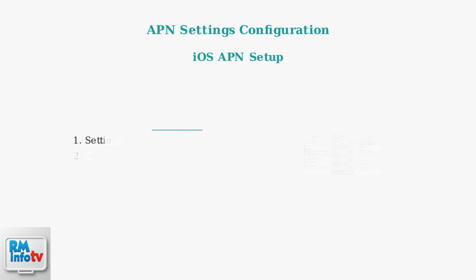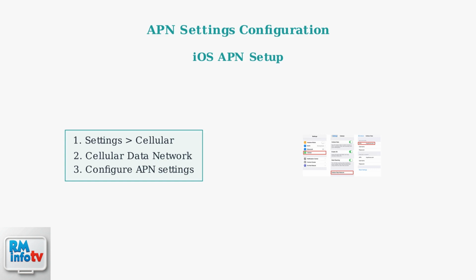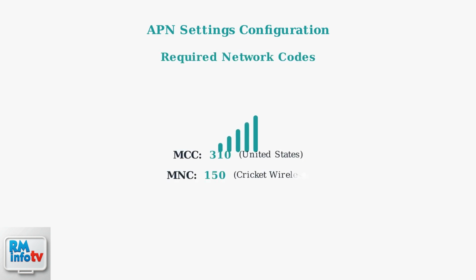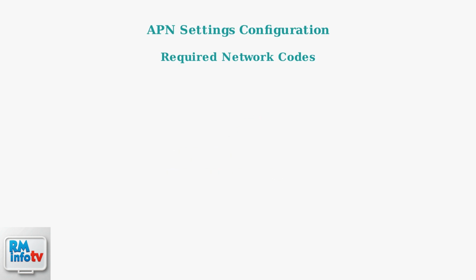For iPhone users, go to Settings, then Cellular, and select Cellular Data Network. This is where you'll configure your APN settings for Cricket Wireless. When configuring your APN settings, ensure the MCC is set to 310 for United States and the MNC is set to 150 for Cricket Wireless. These codes are essential for proper network identification.